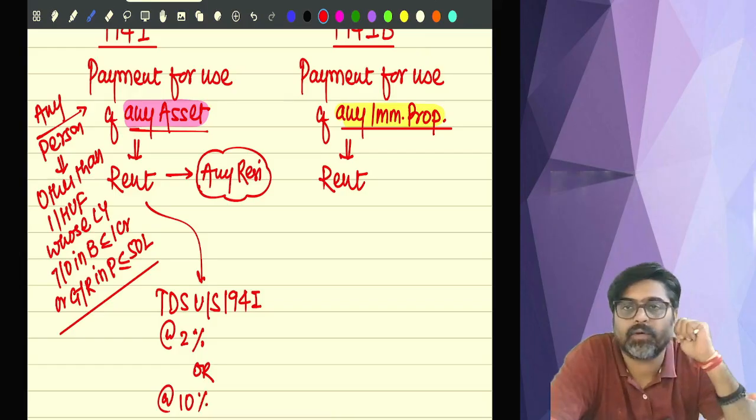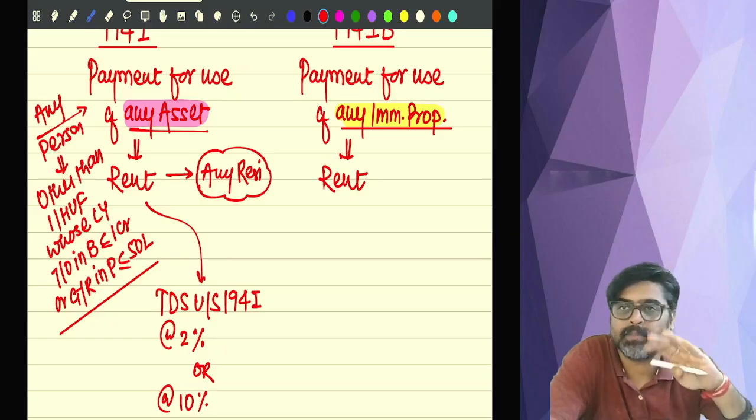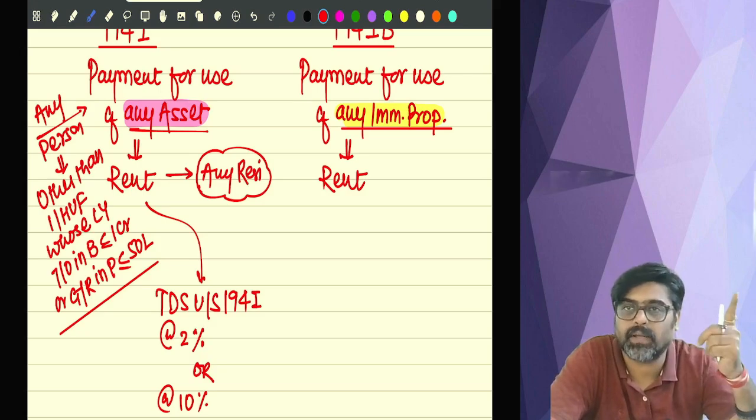So there are two rates of TDS here also. Sometimes the TDS is at the rate of 2% and sometimes at the rate of 10%.